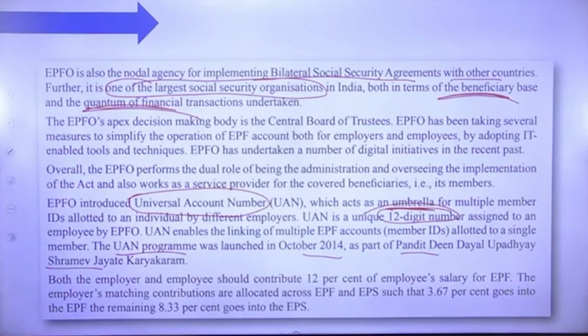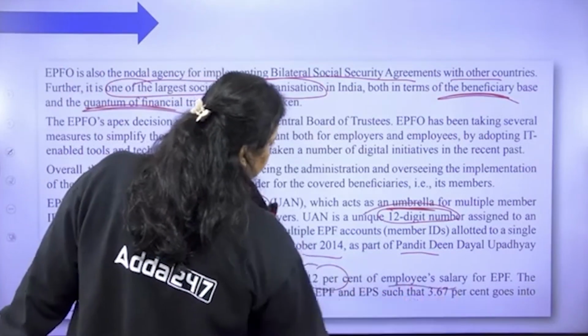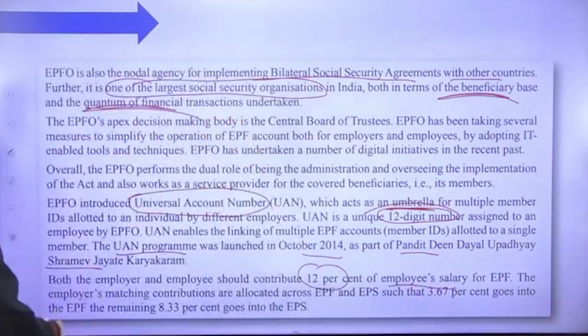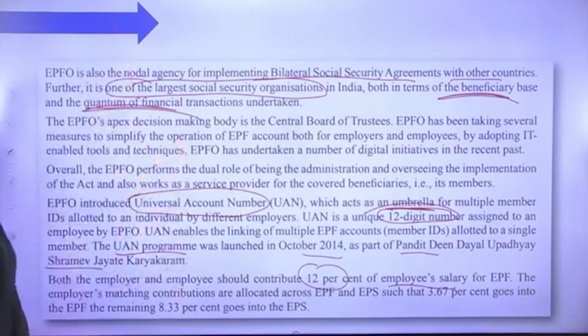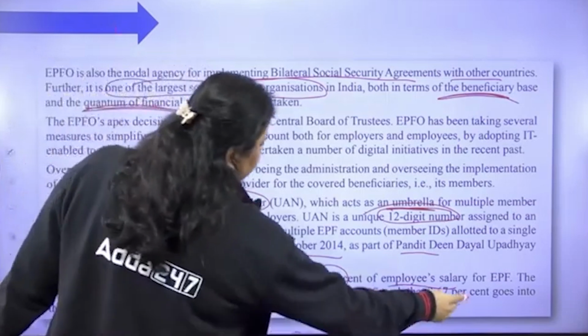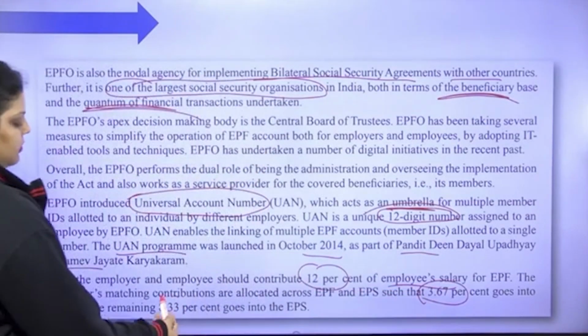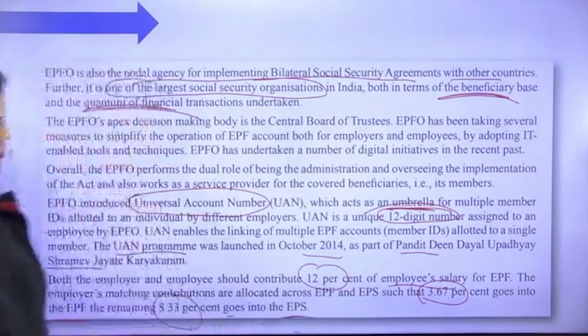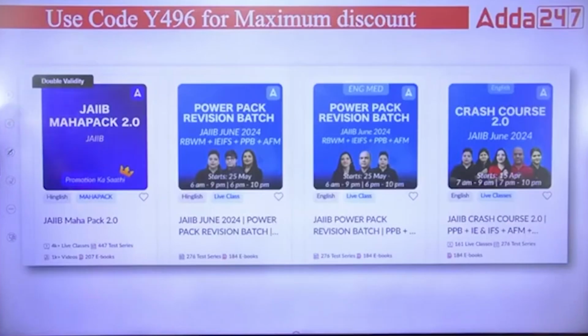Next, the employer and employee should each contribute 12% of the salary of the employee, out of which the employer contribution will be divided into two categories. First is 3.67% given to the EPF and 8.33% will be given to the EPS. One is Employee Provident Fund, another is Employee Pension Scheme. Both are managed by the EPFO. Clear? So this is the important information about the EPFO.